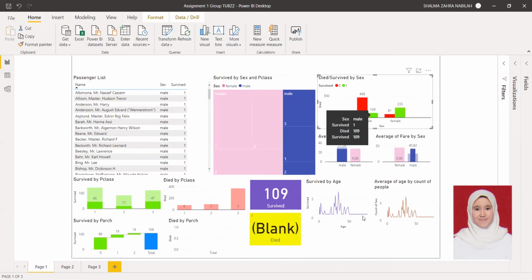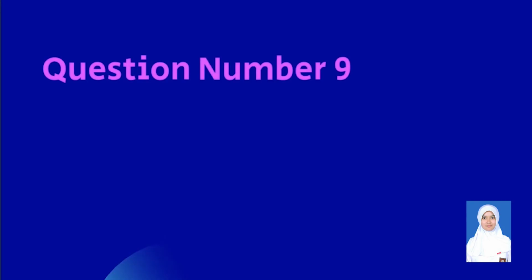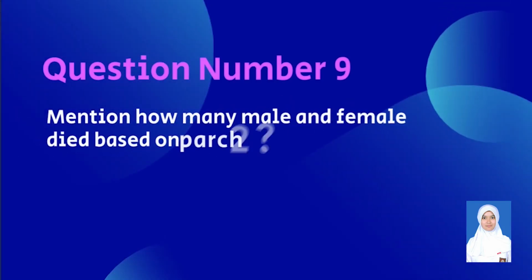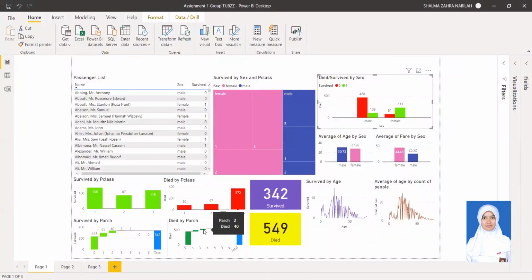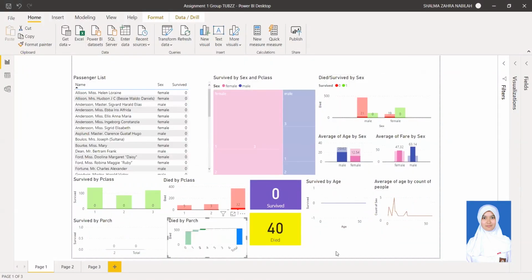So for the next question, how many males and females died based on parch 2? To know the answer, we should click on parch 2. After we click, we can see the diagram.